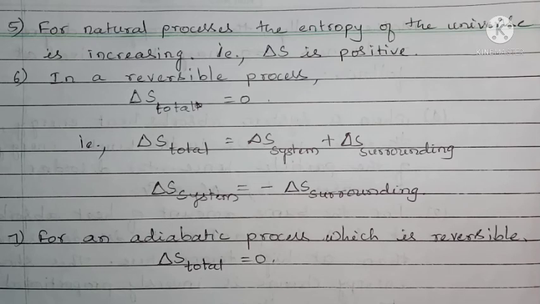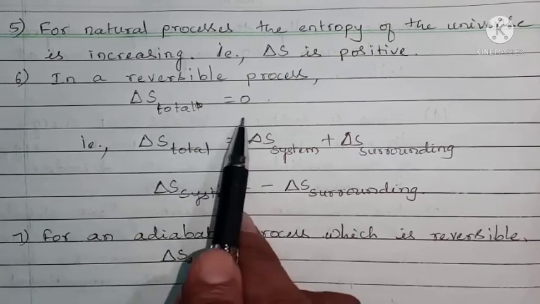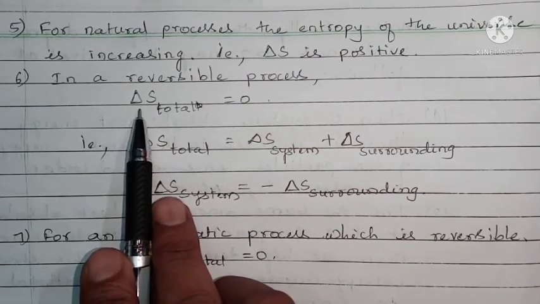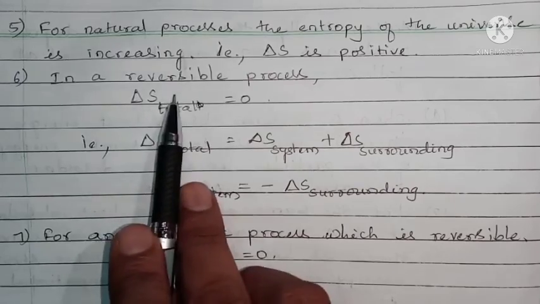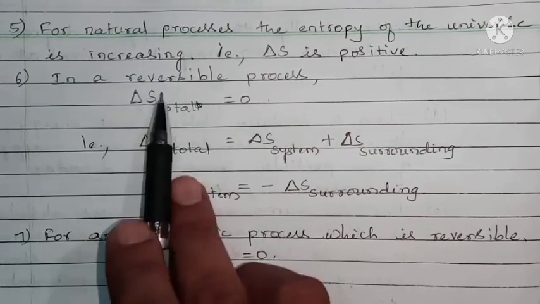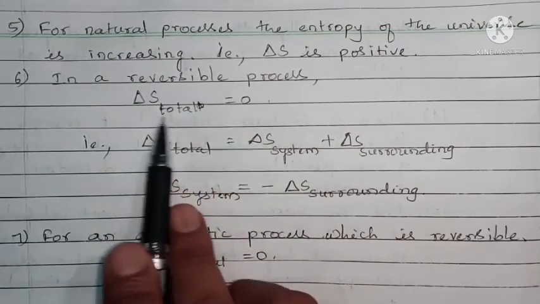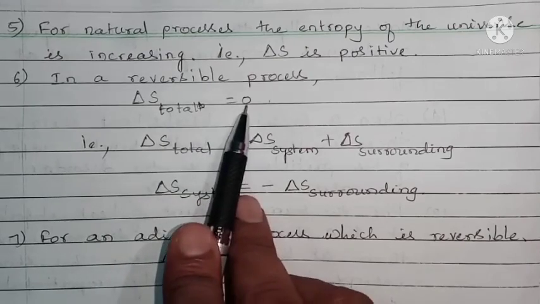There is increase in the entropy of the universe. In a reversible process, the total change in entropy is 0.